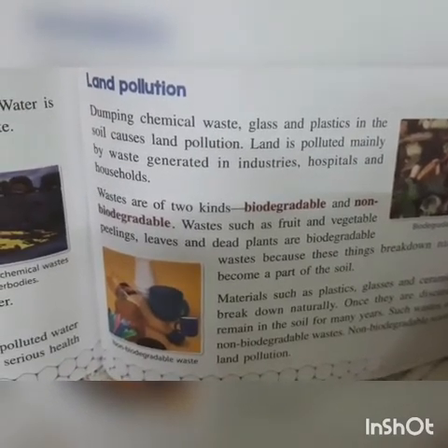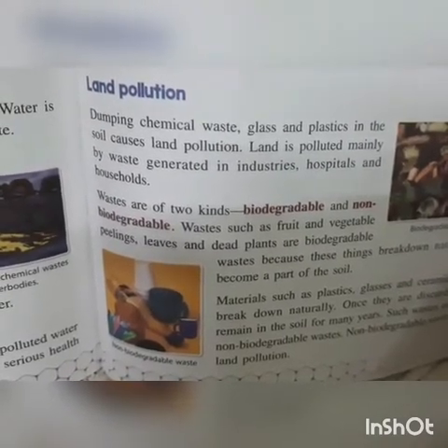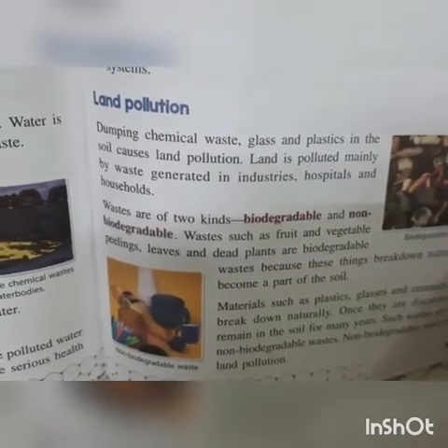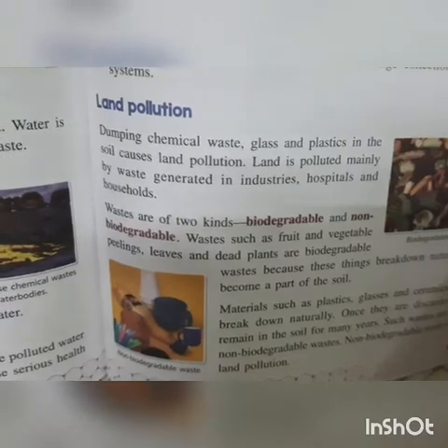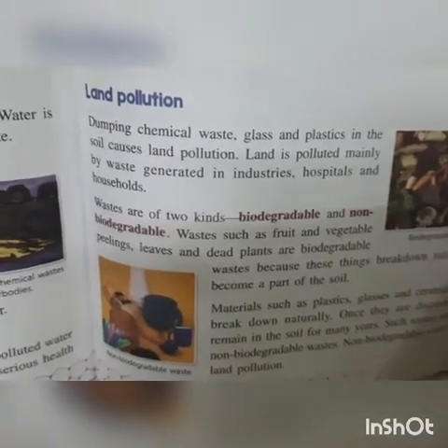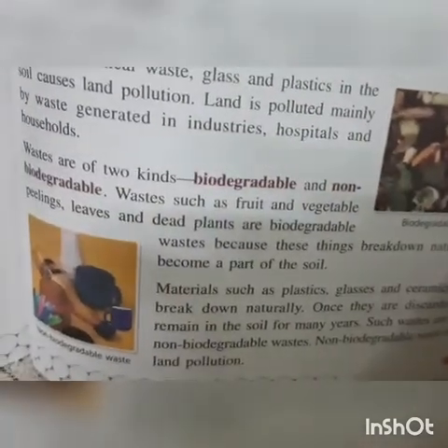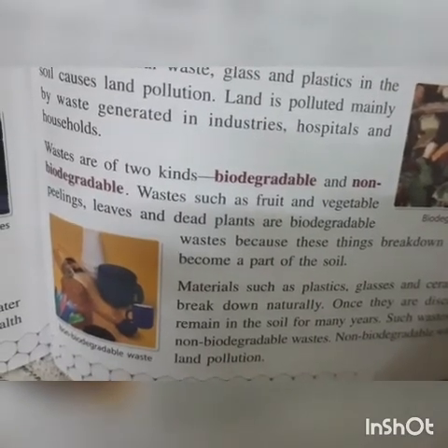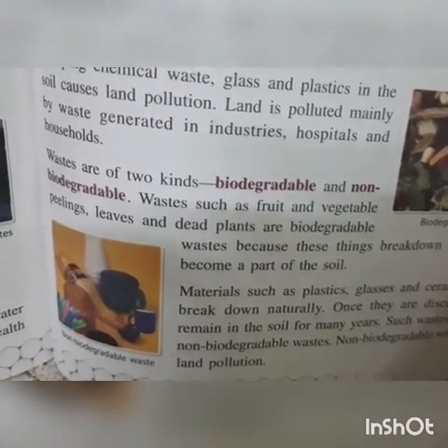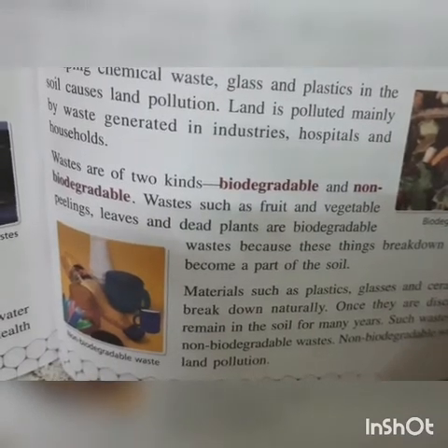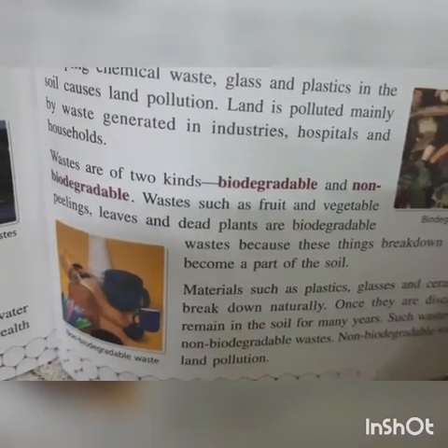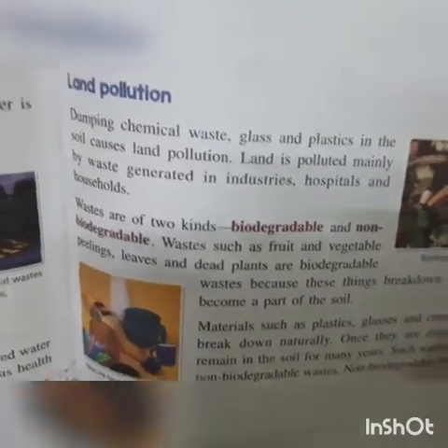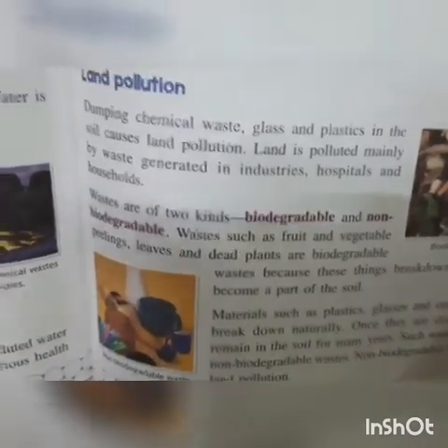Waste such as fruit and vegetable peelings, leaves and dead plants are biodegradable wastes because these things break down naturally and become a part of the soil. Materials such as plastics, glasses, and ceramics do not break down naturally. Once they are discarded, they remain in the soil for many years. Such waste is called non-biodegradable waste. Non-biodegradable waste causes land pollution.